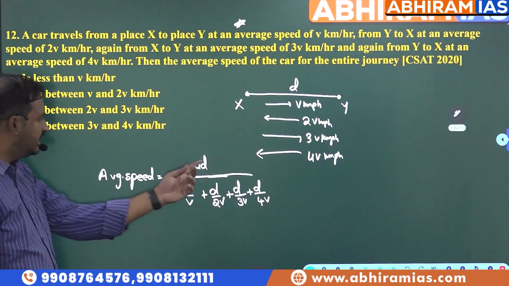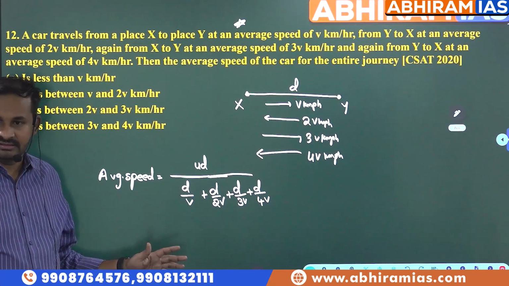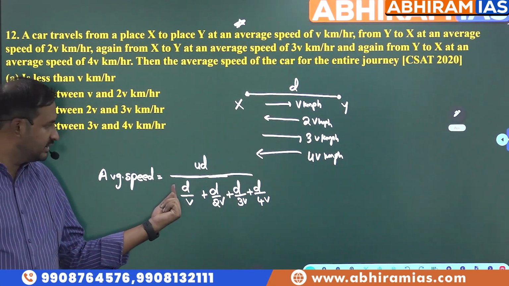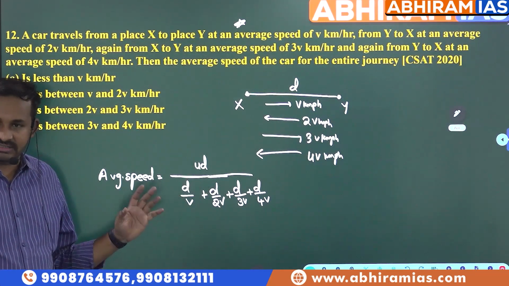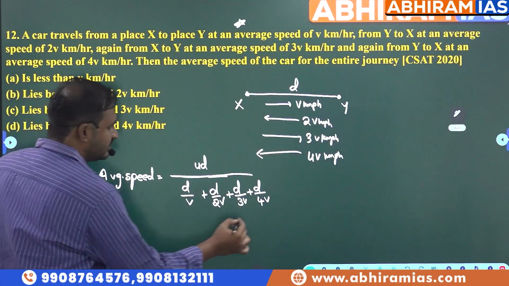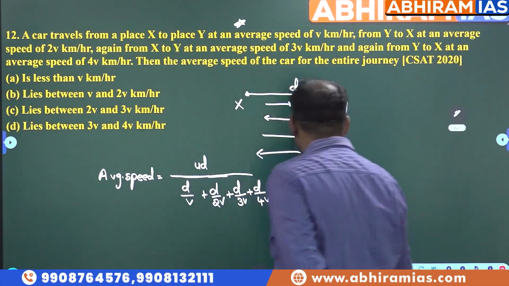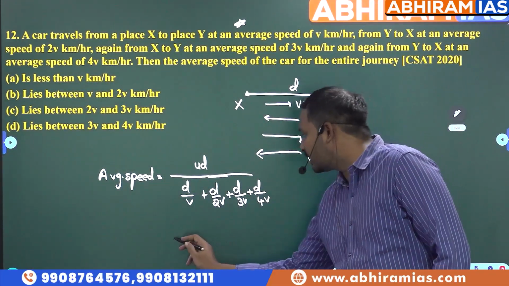Now anyway, all the d's will get cancelled. If I take d common here, this d and the numerator d will get cancelled. Now what will I be left with here, students? After cancellation, what will I be left with?